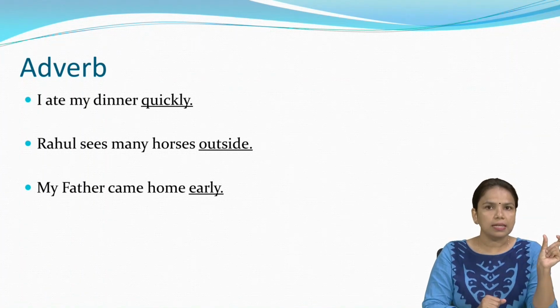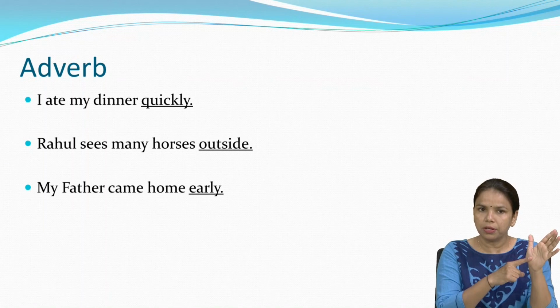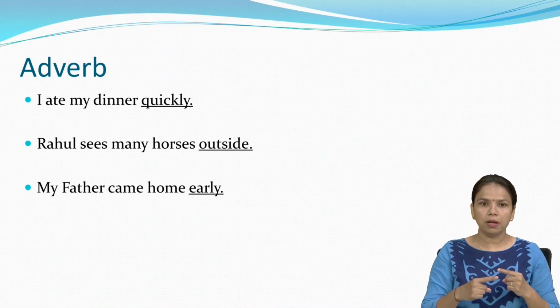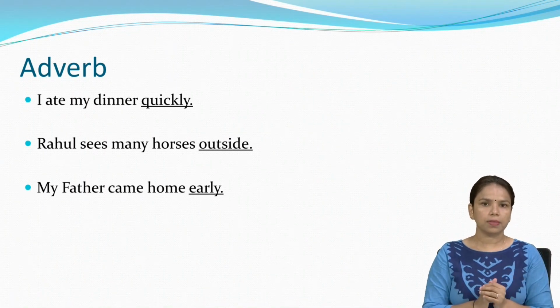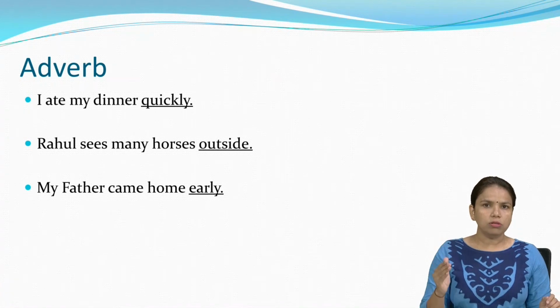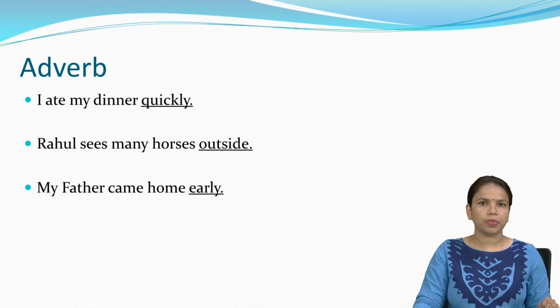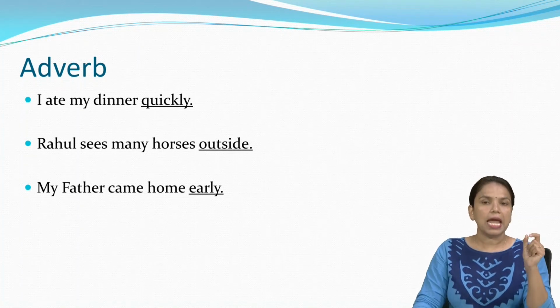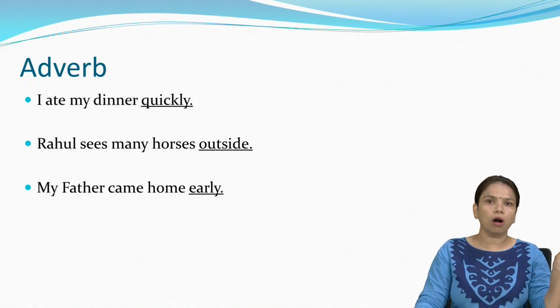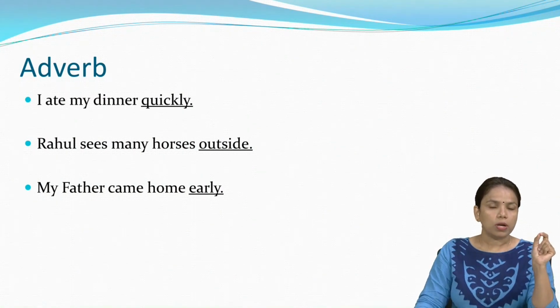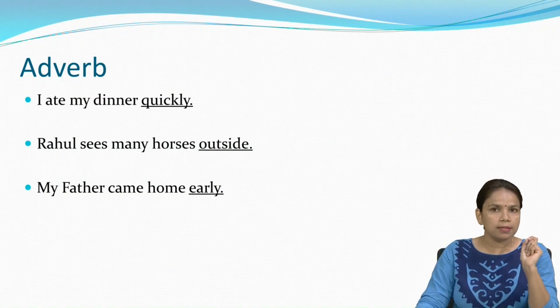Rahul sees many horses outside. Rahul is the subject, sees is the verb, horses, and outside. Outside is the extra word. What do you think? When any word describes the verb, what is the verb in the first sentence?